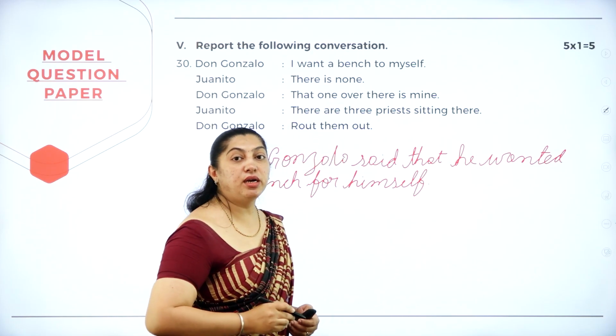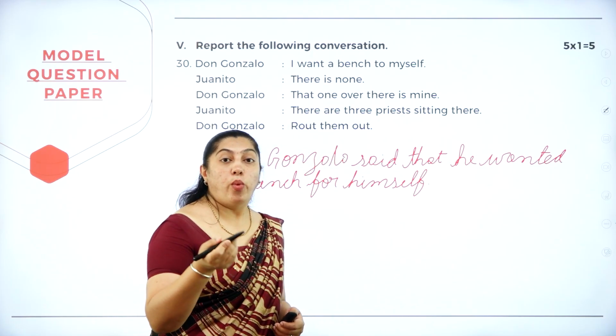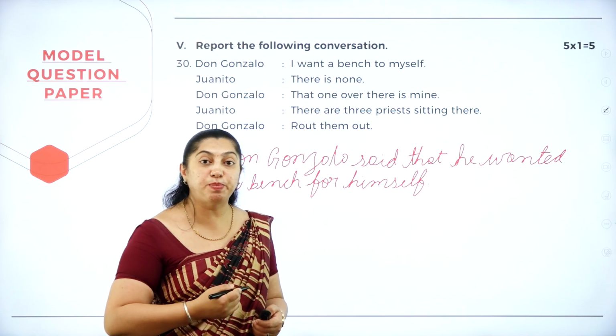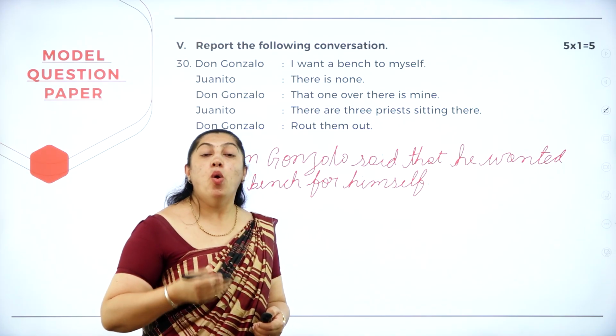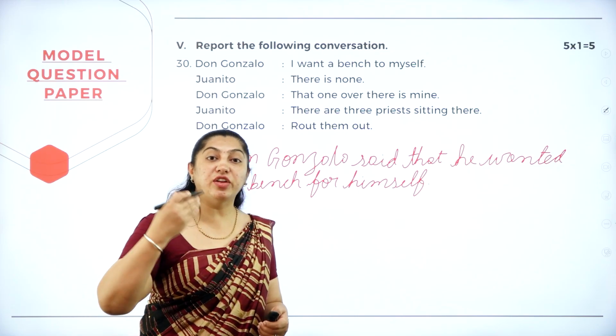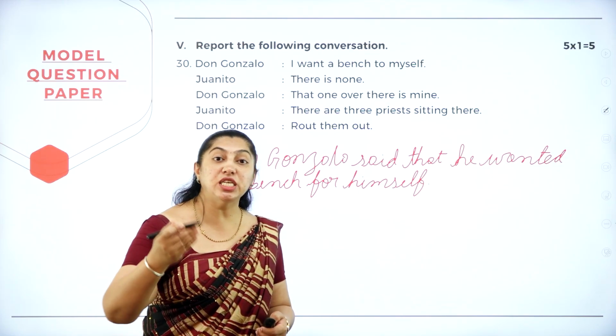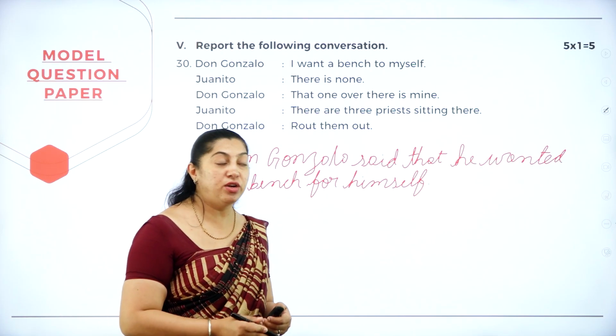So how do you write the indirect speech? Whatever I'm saying has a first person speaking. You has a second person listening to me. Whatever you have listened, you'll convey that to the third person. That is how the indirect speech will be written.